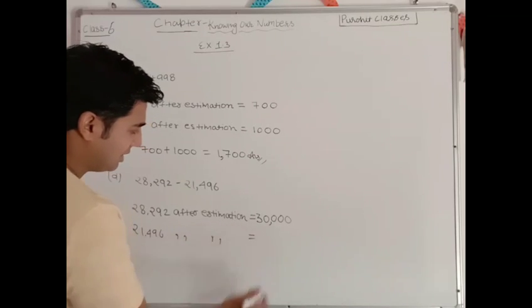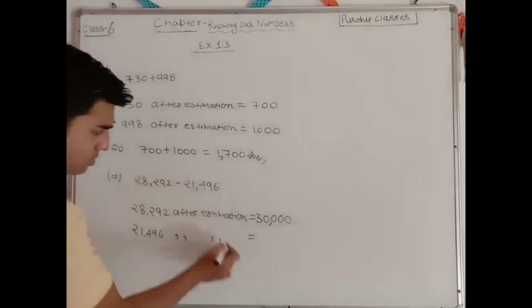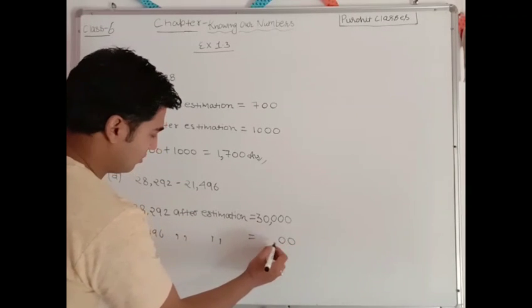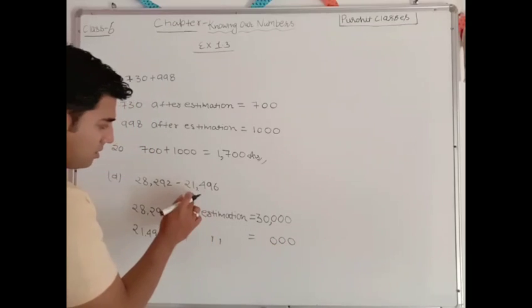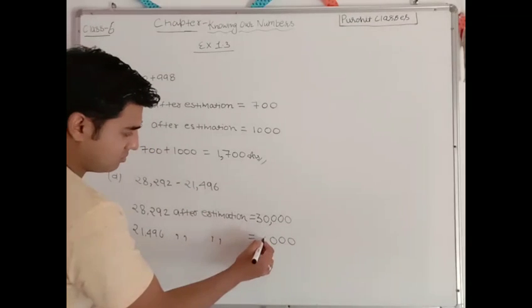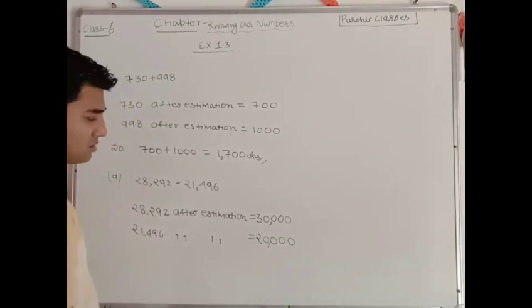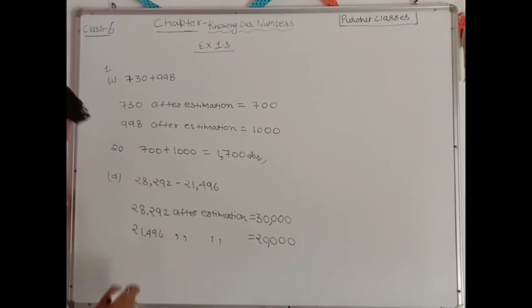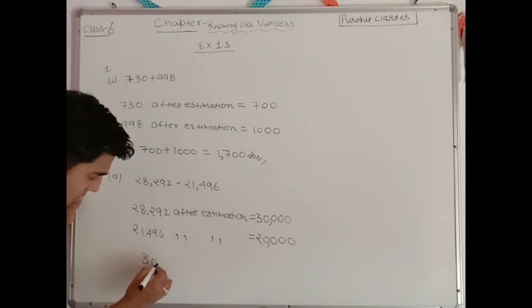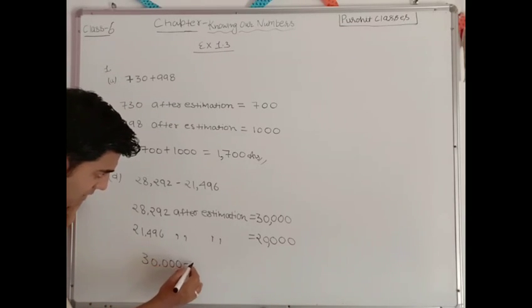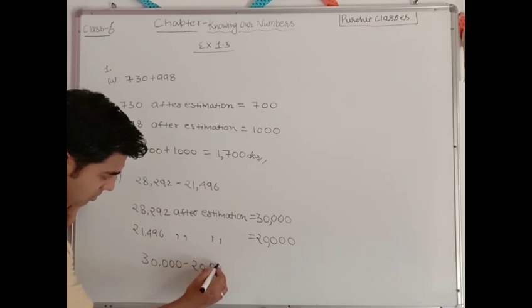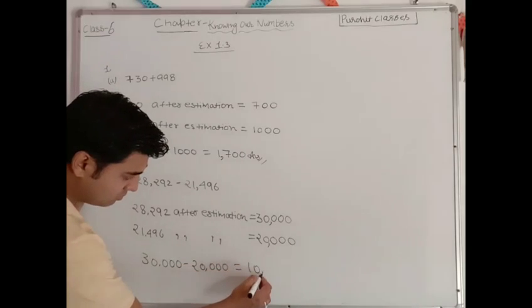It will be written as all the digits will be dropped down except the greatest place, and this is less than 5, so this will be 20,000. Now you know how to solve it. This will be 30,000 minus 20,000. The answer will be equals to 10,000.